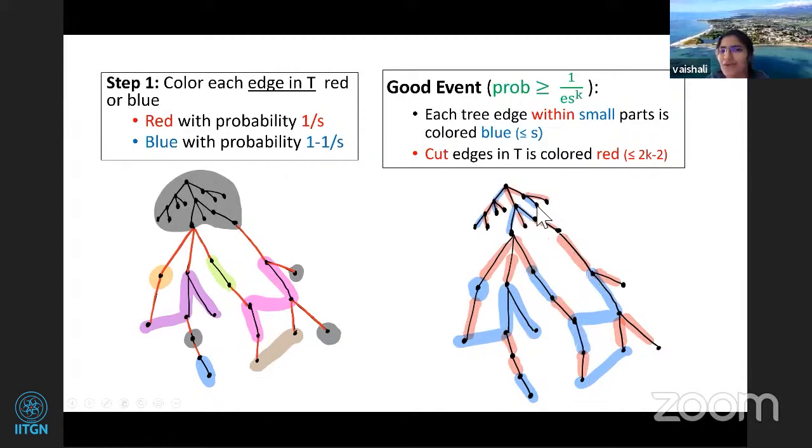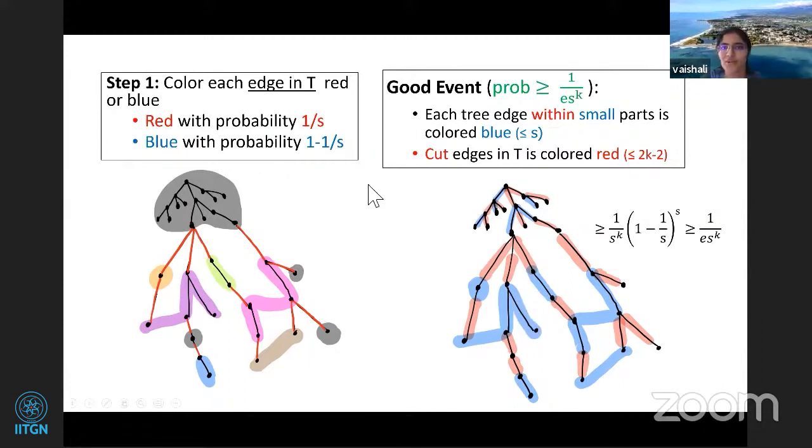And you don't care about the remaining ones in the large component. Let's just do any coloring like this on top. You can do anything. And now let's see what is the probability of this coloring. Now there are at most s blue edges, right? Because we are looking at an order s comma s unbreakable graph. So there are at most order s blue edges.